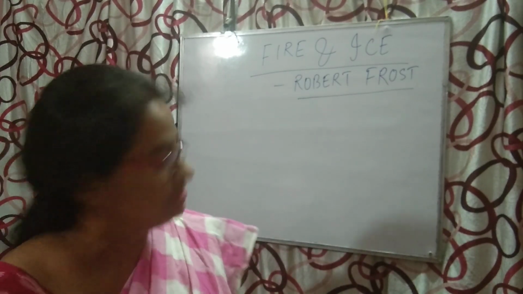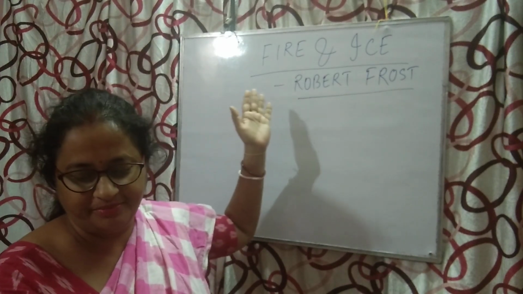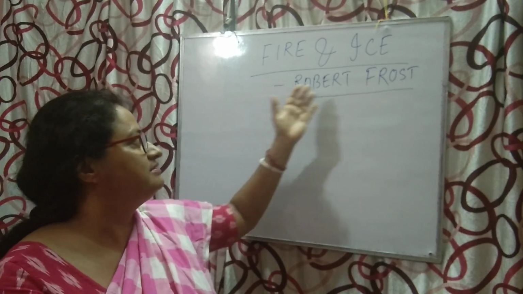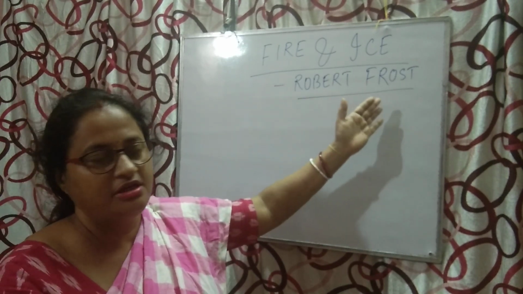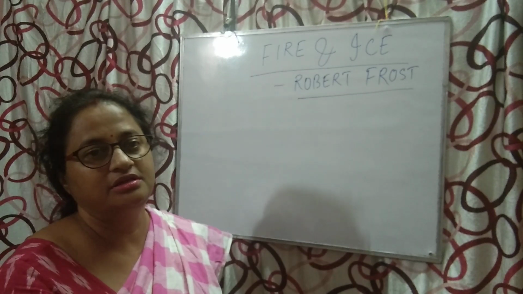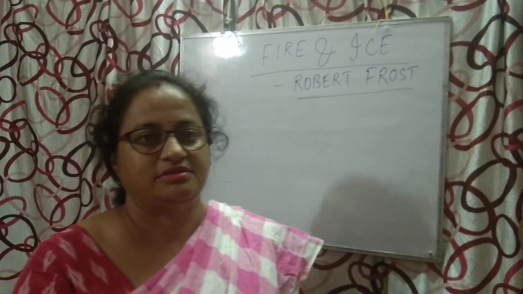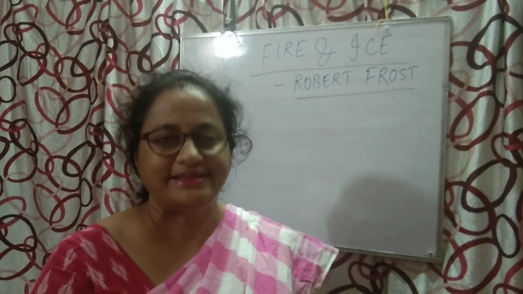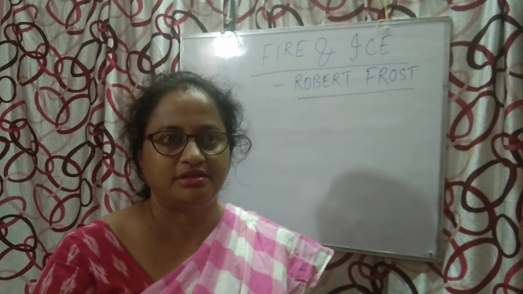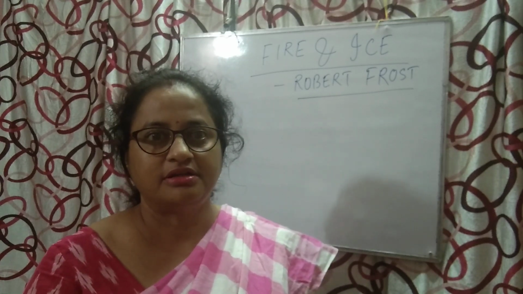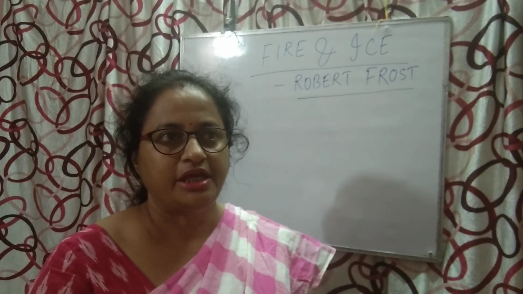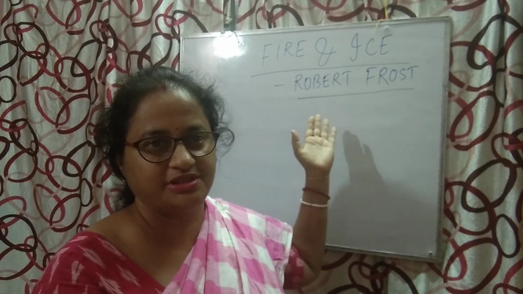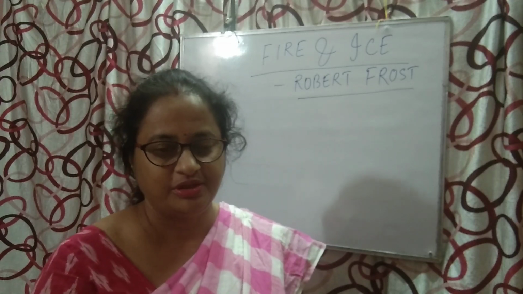Now this is a symbolic poem. Here it symbolizes two opposite things. This poem is written by Robert Frost. Now Robert Frost was an American writer. In your 9th standard, you have read a poem named "The Road Not Taken." It was also written by Robert Frost, so it's a familiar name for you also.